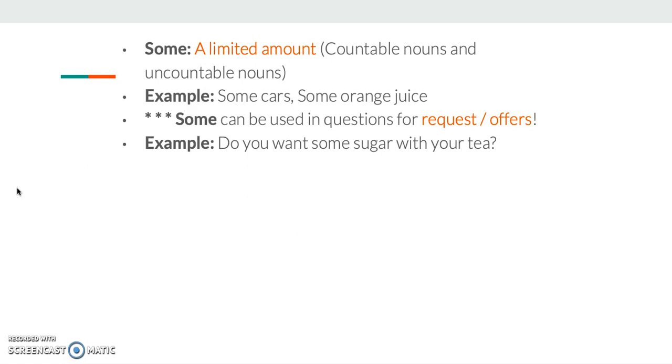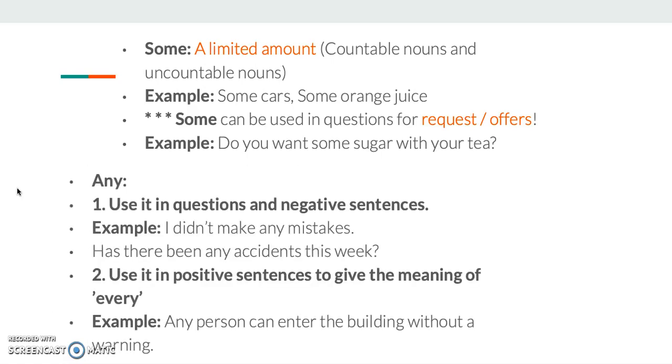For example, do you want some sugar with your tea? Here I'm offering something. Any: I use it in questions and negative sentences. That is its first function. For example, I didn't make any mistakes. Or, has there been any accidents?